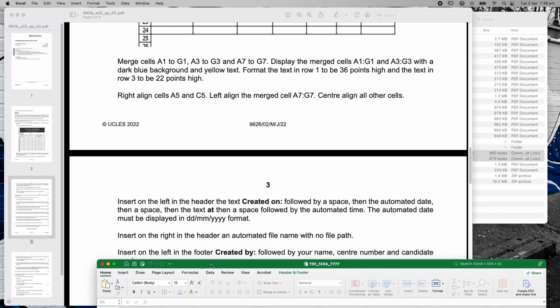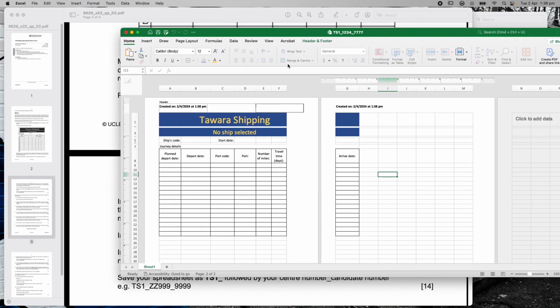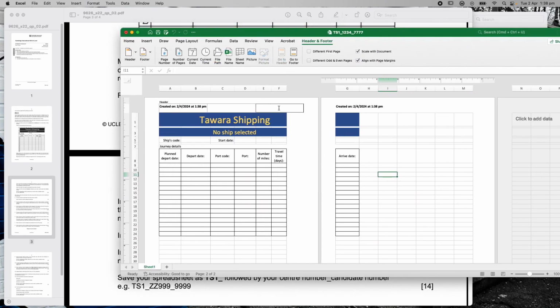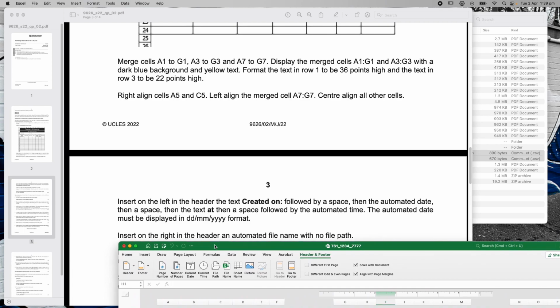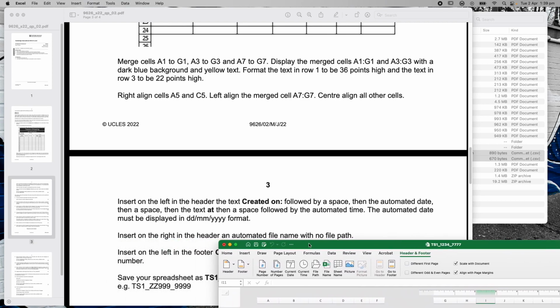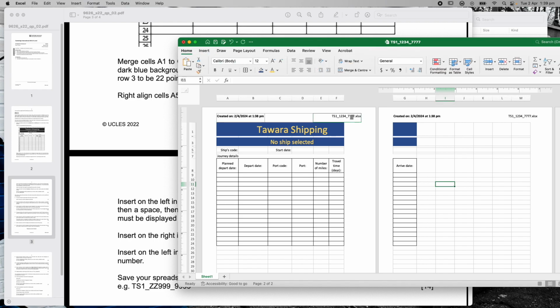Insert in the left footer created by. Okay, so I'm still in the header here. Just going to go back to my headers and footers here, and I'm going to go file path in there. File path and file. Now this says insert on the right in the header an automated file name with no path. So I'm actually going to go here and delete the and path. Okay, click off that, check that it worked. It's given me just the file name.